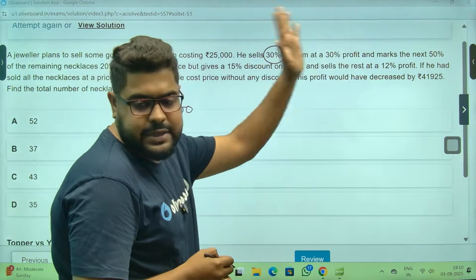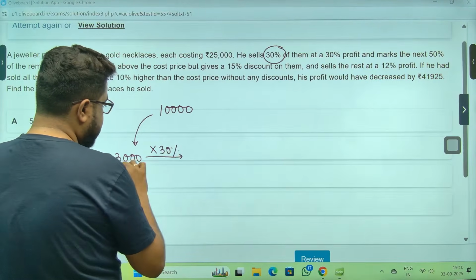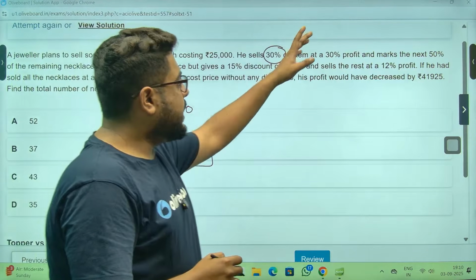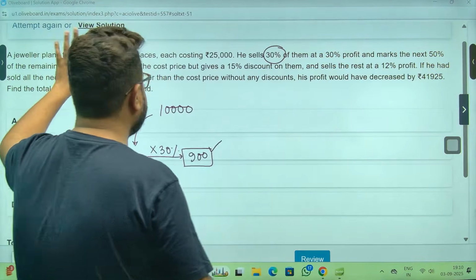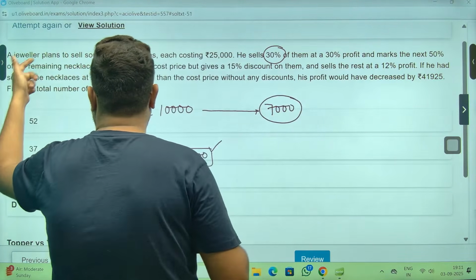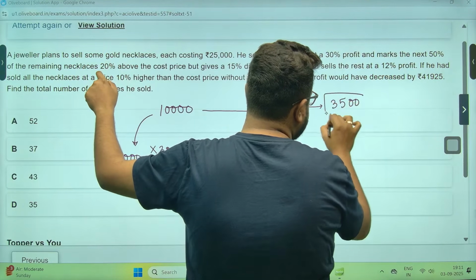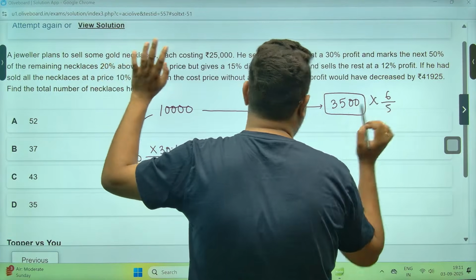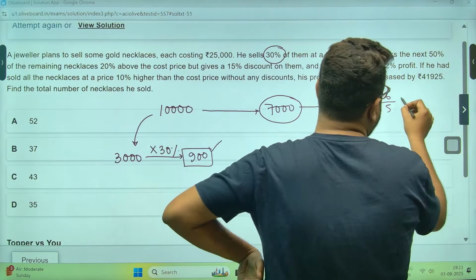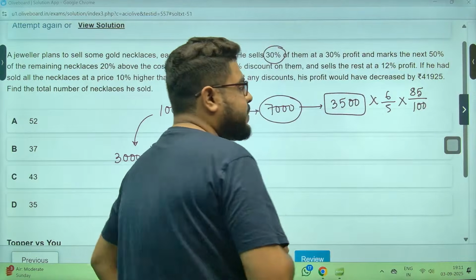he sells at 30% profit. 30% profit means 3 3s are 9, meaning 900 rupees. This is the profit, sir. Next, 50% of the remaining. Remaining is 7,000 worth of necklaces. Now 20%: out of 50% of that, meaning 3,500, he marks that up by 20%, 6 by 5. Okay. And then gives a 15% discount. So this is the selling price.